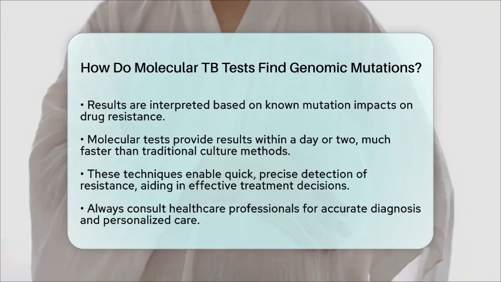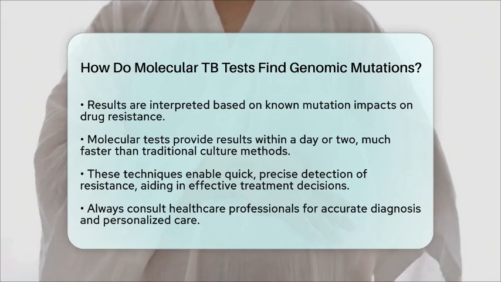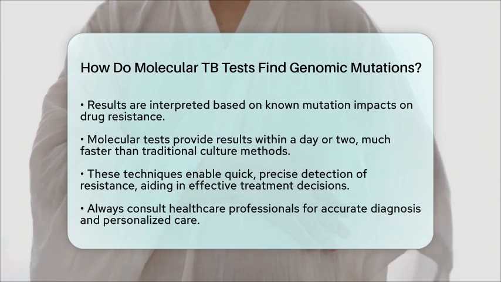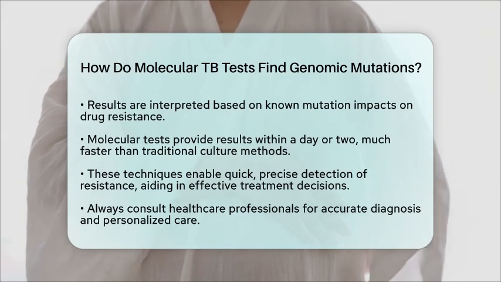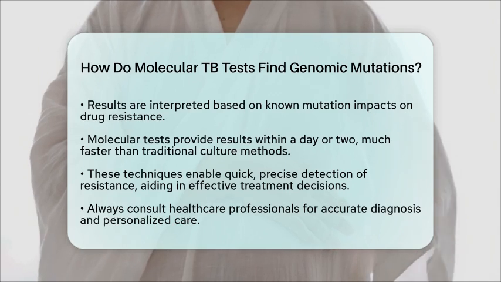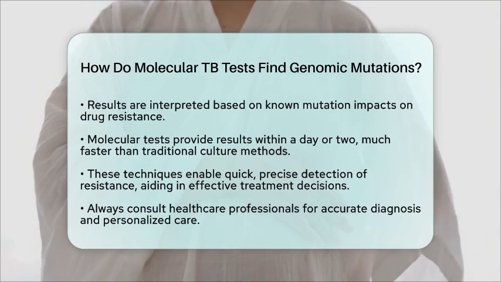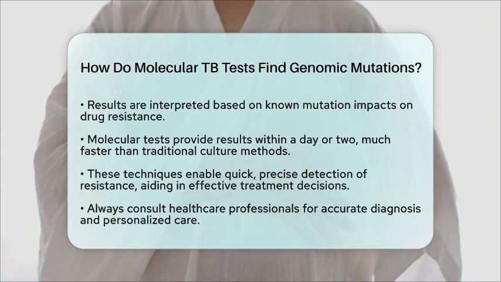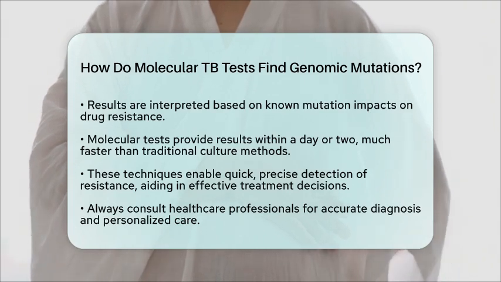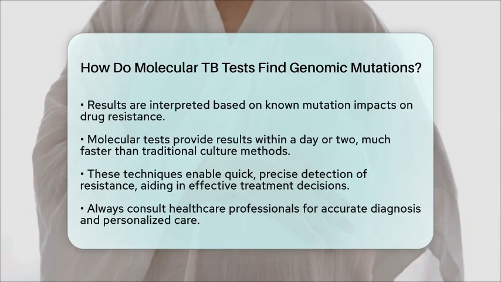In summary, molecular TB tests find genomic mutations by extracting bacterial DNA, amplifying key gene regions with PCR, and then detecting mutations through hybridization or sequencing. These advanced methods allow for rapid and precise detection of drug resistance, helping doctors choose the best treatment plan.